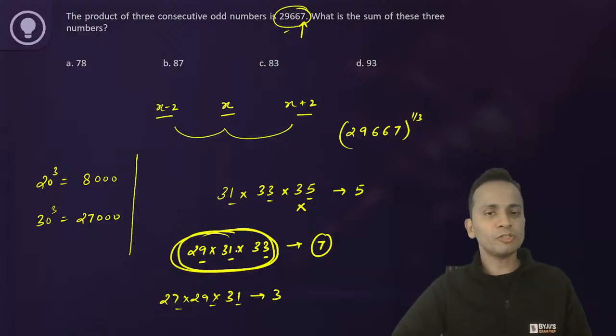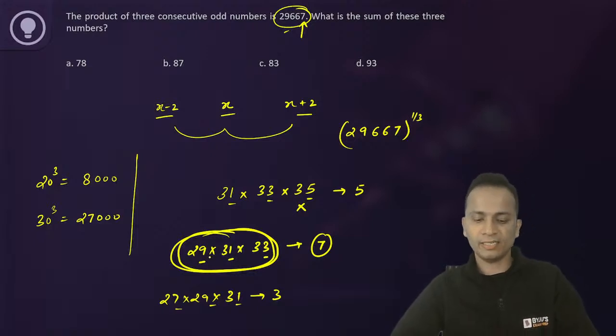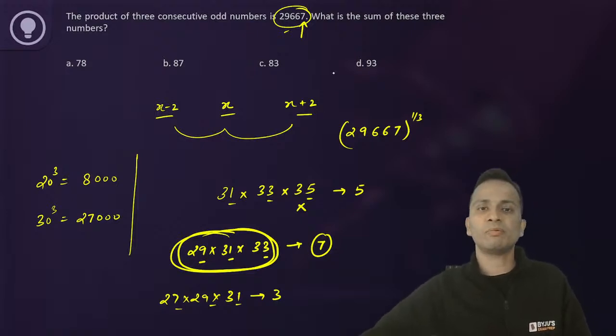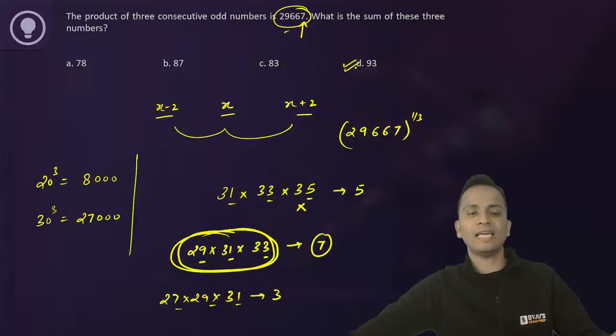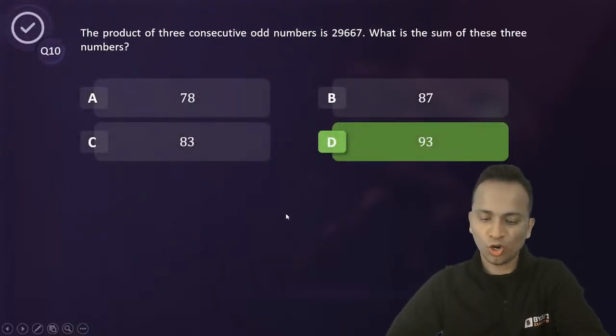If you want to be 100% sure, you can calculate their product. And then you can add these numbers, 29 plus 31 plus 33, and that will be your final answer. So the correct answer is 93. So 93 will be the correct answer of this question. Okay. All right. So that was the last question of the day.